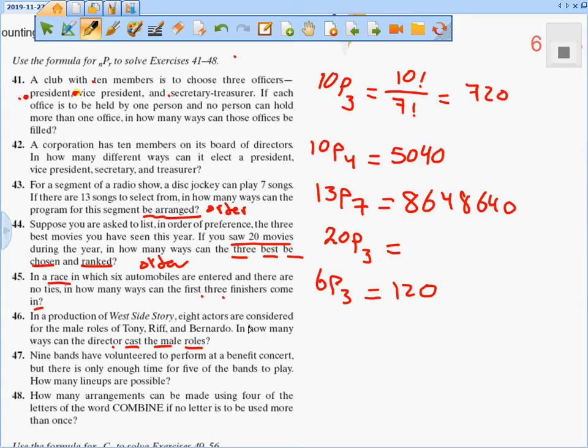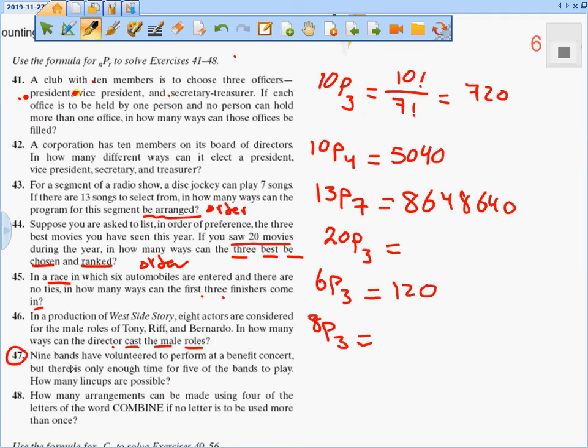We said "in how many ways" can be used in permutation or combination, but I have 3 roles, right? And when I'm choosing 3, not all of them, one of them is going to be selected for each role, so there is an order. So it's 8P what? 3. And you can calculate it later, it's very easy.